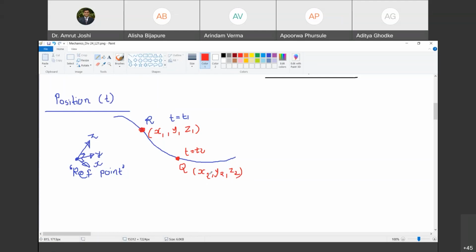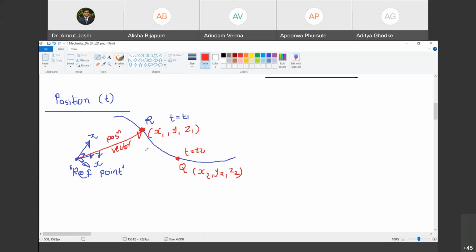Happy? Yes, sir. Okay. In vectorial notation, what does position represent? Tell me. Vectorial, this was scalar notation. In vectorial notation, how will position be given? Sir, if we join the origin to that point. Yes. That vector, yes. So we call this vector as what? We call it position vector. Do you agree with me? Yes, sir. So we are acquainted with these concepts here and there in mathematics. We are trying to now merge all these concepts together to look at a global picture in the context of a physical problem. Are you with me?